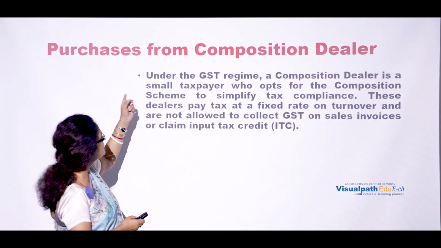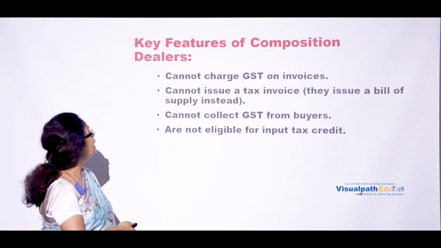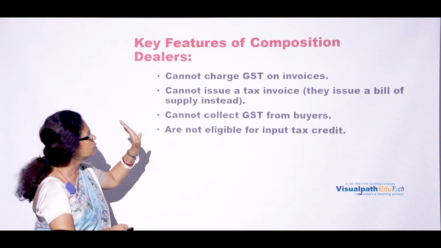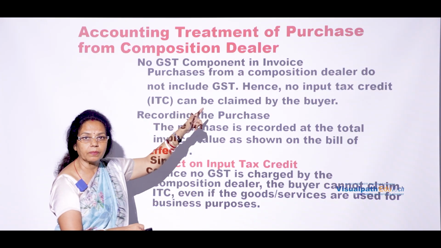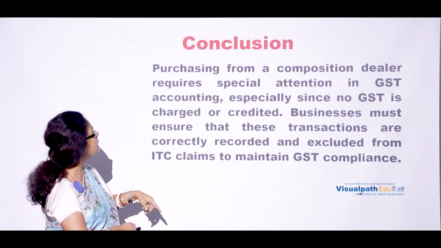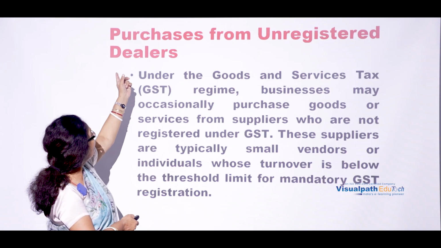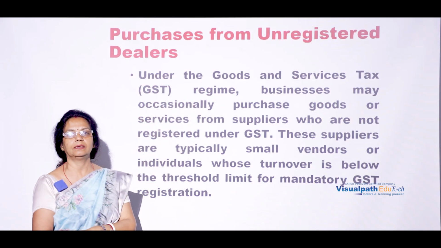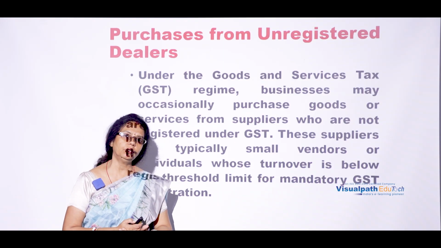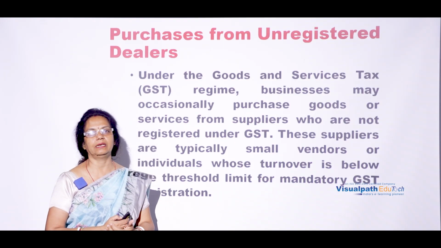Here you see purchases from composition dealer. Immediately, key features of the composition dealer. After that, accounting treatment of the purchase from a composition dealer. Then another is there, which is known as purchase from unregistered dealer. So what we come to know is that two types of dealers are there.